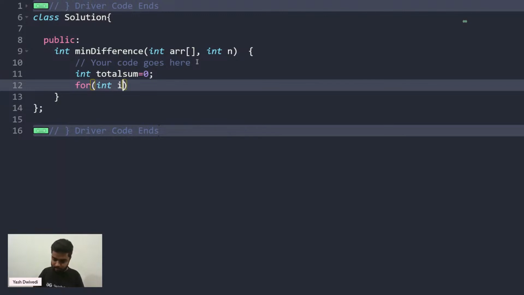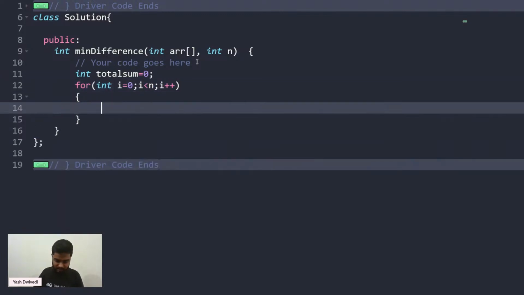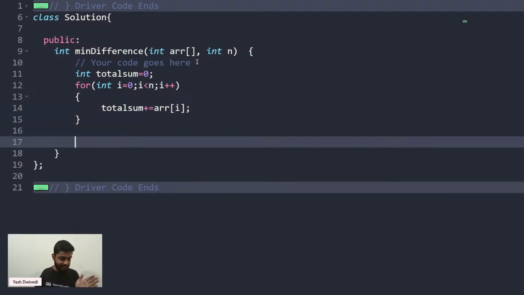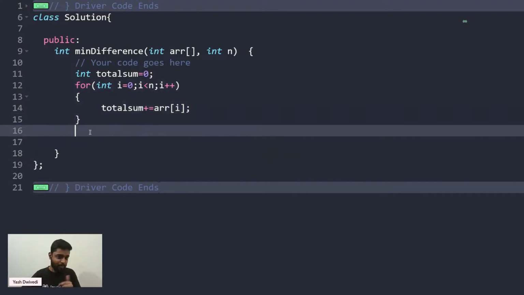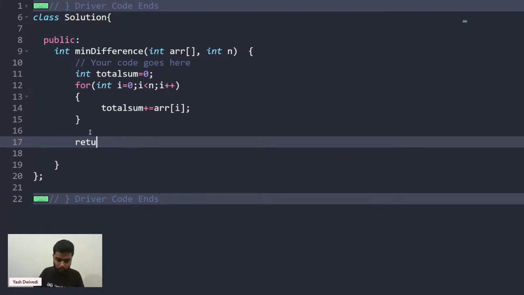So I starts from 0, I is less than n, and then I'll do an I plus plus, and I'll say that total sum plus equals array of I. Total sum is nothing but the sum of all the elements of the array. Is that clear? Because that is required for me. Then I'll write a recursion. I'll start from the 0th element.